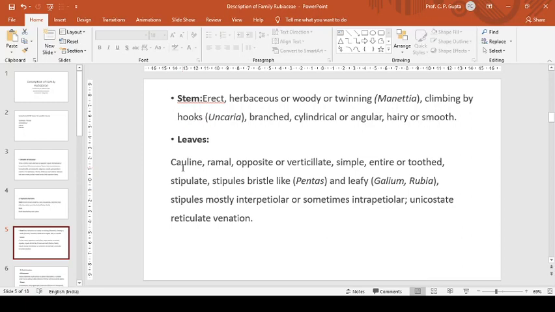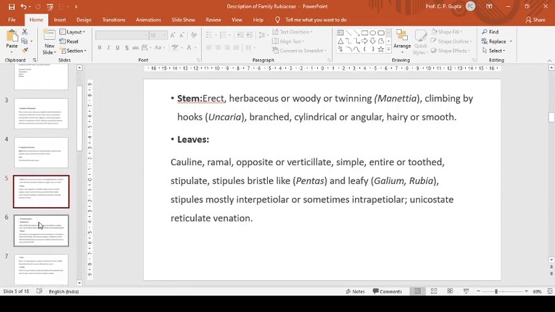Leaves: cauline, ramal, opposite or verticillate. Simple, entire or toothed. So there are many variations in leaf structure. Stipulate, stipules bristle-like in Pentas and leafy in Galium and Rubia. Stipules mostly interpetiolar or sometimes intrapetiolar, as we discussed earlier, and unicostate reticulate venation.